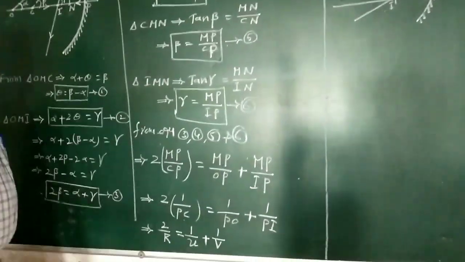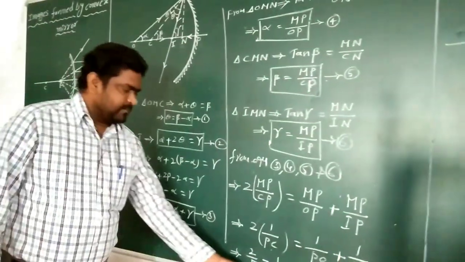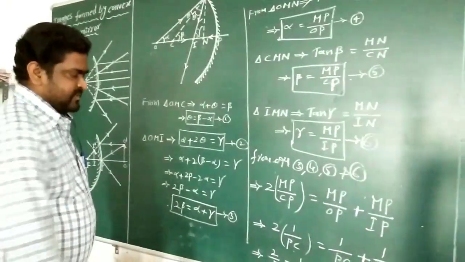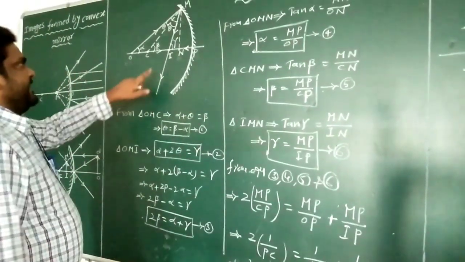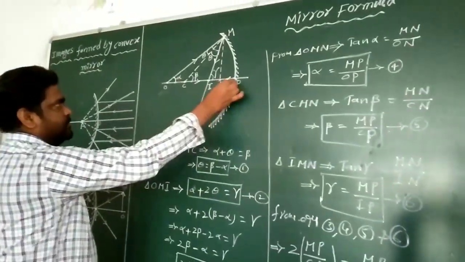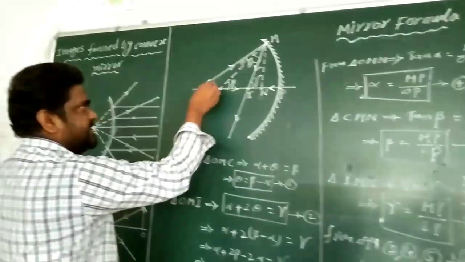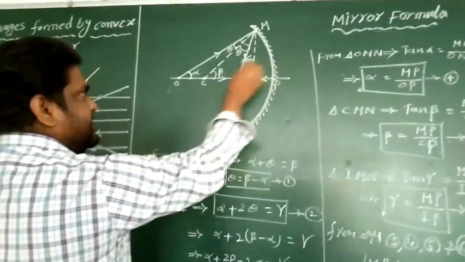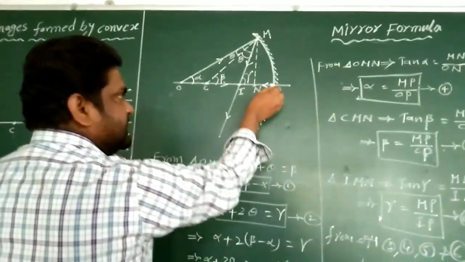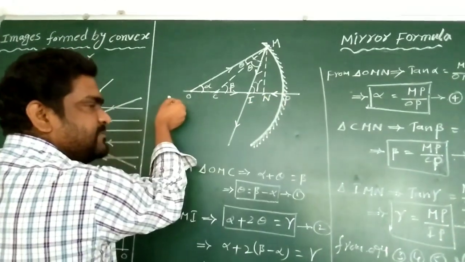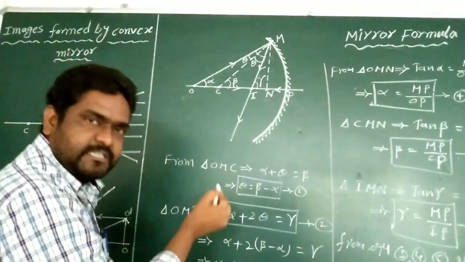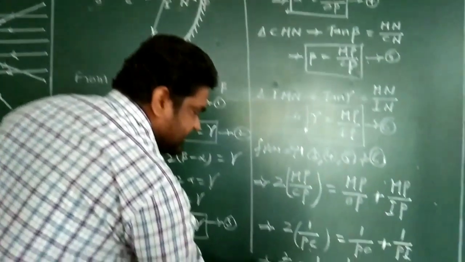Now I want to apply the sign convention. The radius of curvature we have measured from pole to center of curvature like this, but the incident ray is travelling in the rightward direction, so the measuring distance is towards the left. Both are in opposite directions. That's why the radius of curvature is negative.